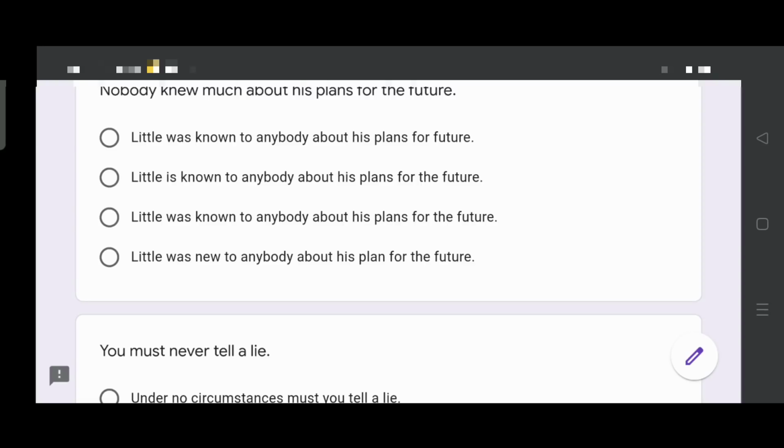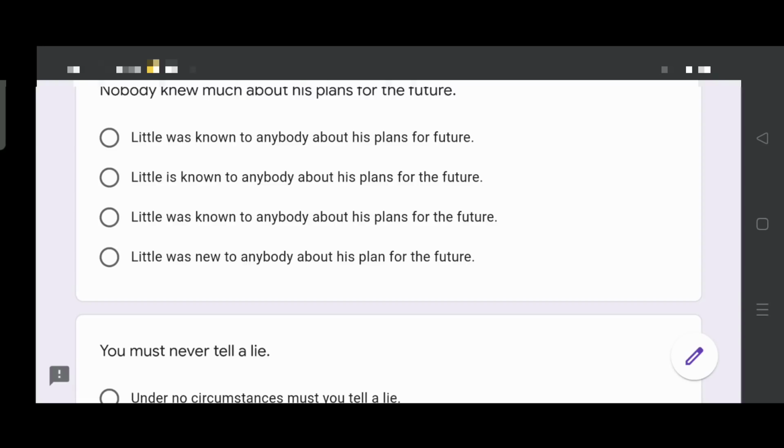Now, the first option, let's see. Little was known to anybody about his plans for future. Okay. But the second option I will eliminate instantly. Little is known. But in the question, we have past tense. So we cannot use little is known. Not correct. The third option and the first option, both these options are pretty similar. But there is a difference. Can you tell me what is the difference?